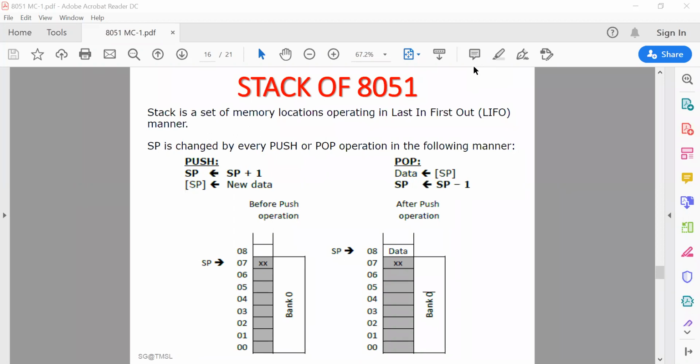Hello, sir. Sir, can I join that lab class using my PC as well as my mobile? On my PC, I don't have a mic, so I can't speak. Yes, use your PC to run the simulator or software, and to communicate with me, you can use the mobile. Okay, sir.